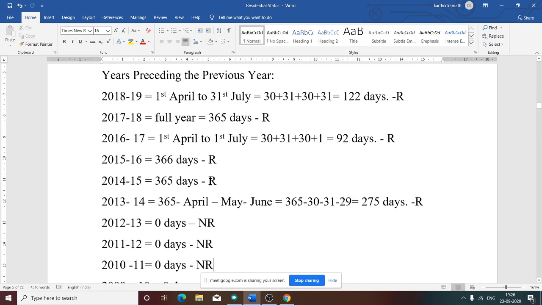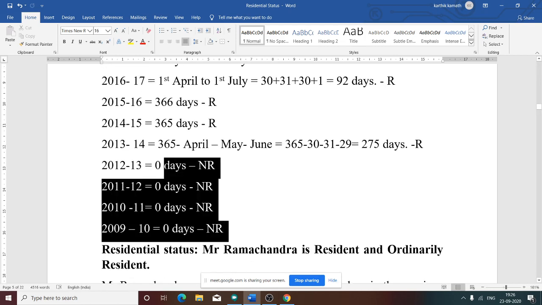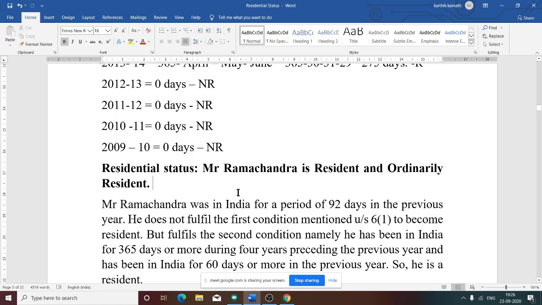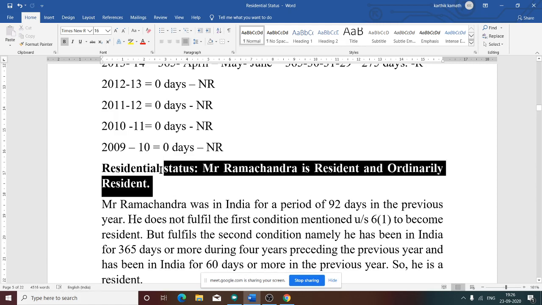See this 2013 and these 4 years NR. Why have we written NR? Because 0 days, less than 182 days. Yes, that is why we have written non-resident. Now the answer you need to write like this. Residential status: Mr. Ramchandra, the SSC's name, you should write. So Mr. Ramchandra is a resident and ordinarily resident.